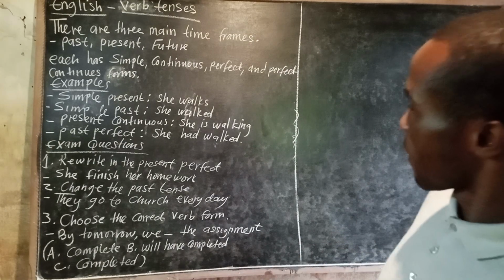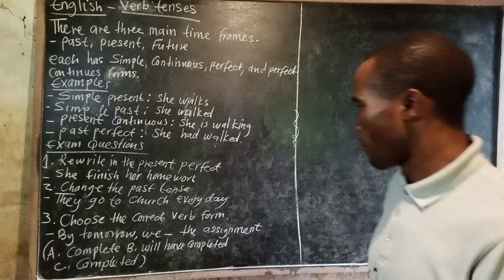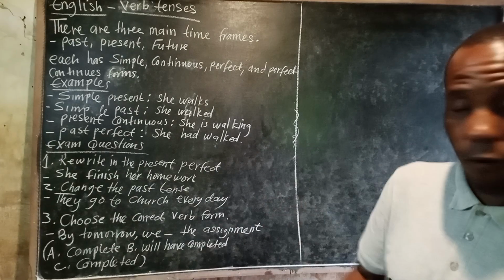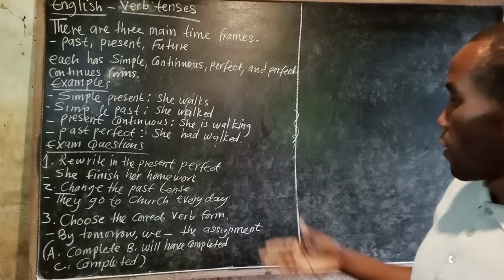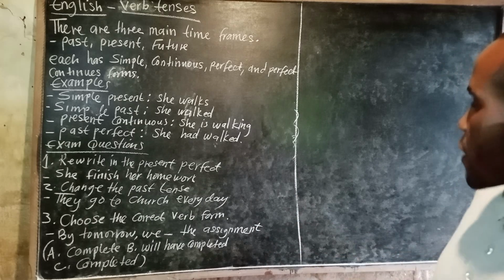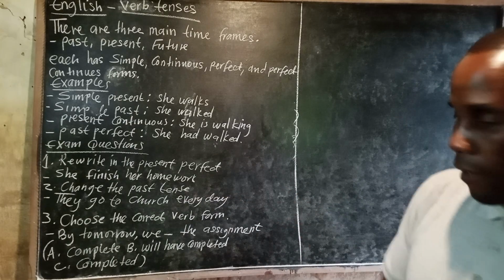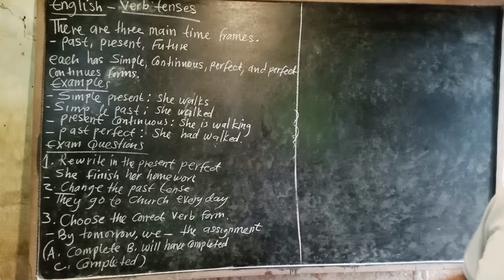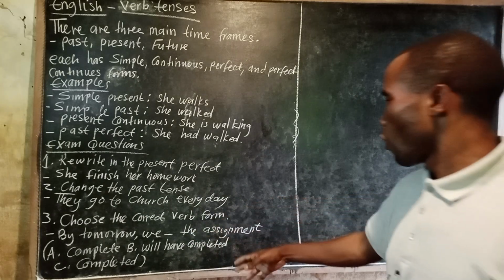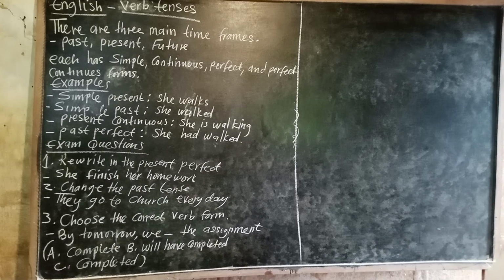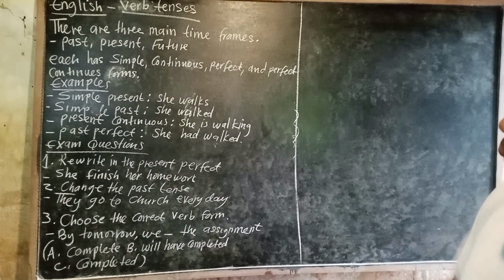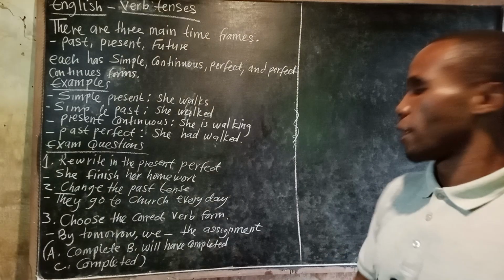Then three, choose the correct verb form. By tomorrow we dash the assignment. So we have A, by tomorrow we complete the assignment. Then B, by tomorrow we will have completed the assignment. C, by tomorrow we completed the assignment.